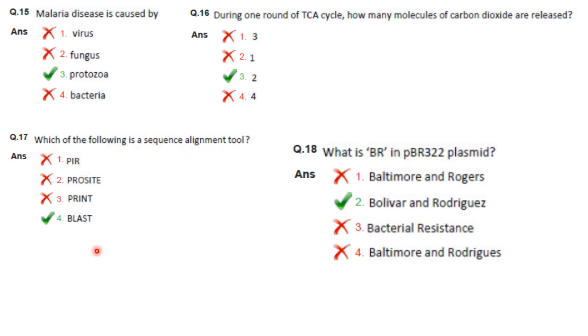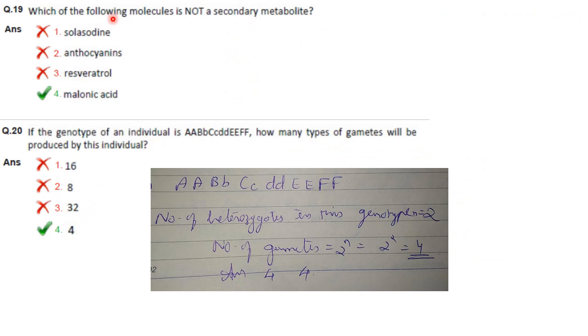Then which of the following is a sequence alignment tool? It is BLAST, Basic Local Alignment Search Tool. Then what is BR in pBR322 plasmid? It is Bolivar and Rodriguez, the two scientists who constructed the pBR322 cloning vector in 1970. Then which of the following molecules is not a secondary metabolite? It is malonic acid.